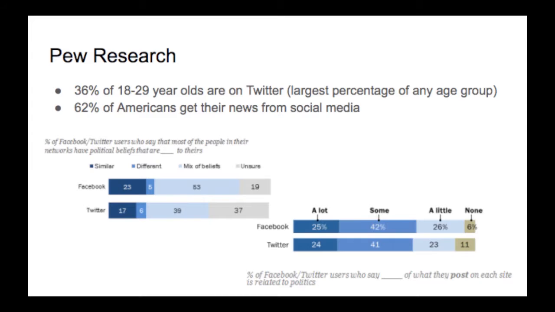When looking at Pew reports, I decided to pull from a couple because I believe that many were relevant to Twitter. One interesting stat I found is that 36% of all millennial age range people are on Twitter, which is the largest percentage of any age group, so it is an easy place to reach millennials for advertising.